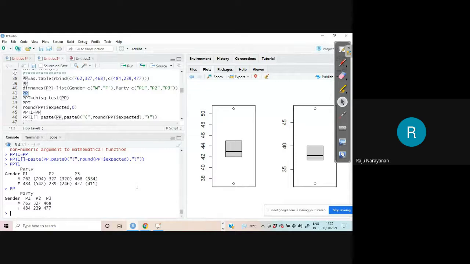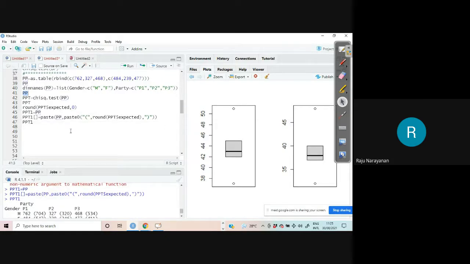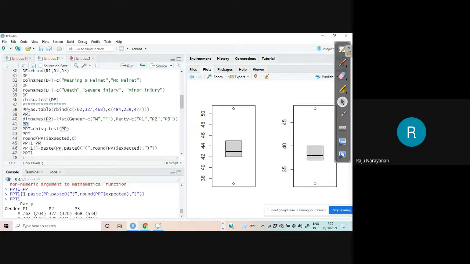I give you an assignment. Along with these things, I want one more row with the percentage. Okay, you can do it like this. Once you do this problem, you keep it in your file, chi-square test. The only thing you have to change is these first two statements. All other things will follow. That is the advantage.